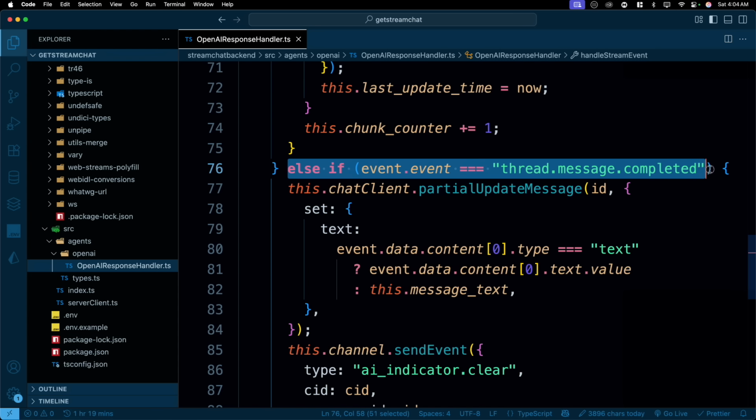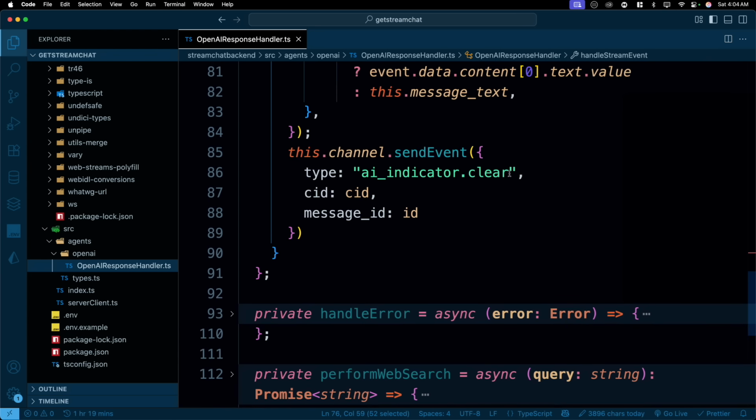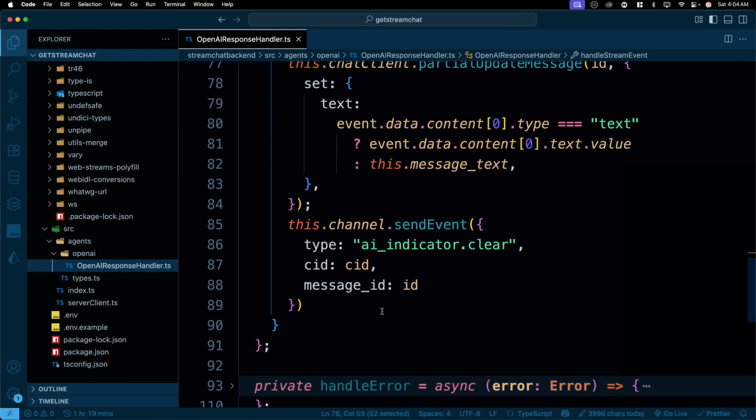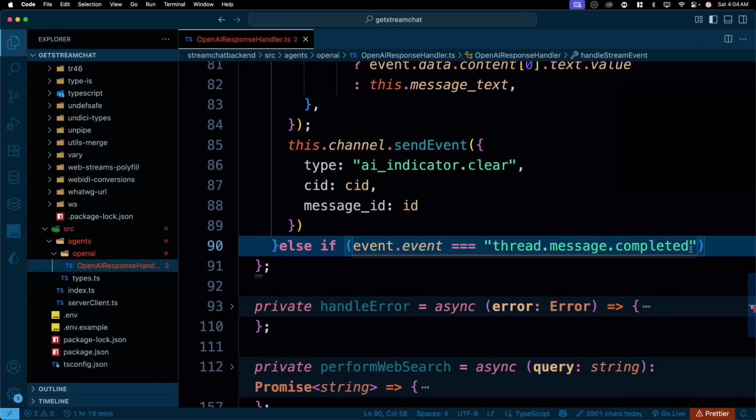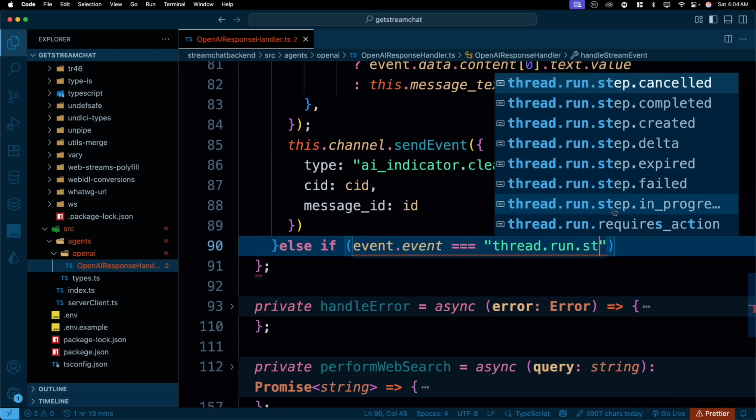So let's go ahead and handle that part. I know that's the most common part. That's the most bizarre thing that you have seen ever, but this is how you handle the AI parts. Okay, so in this, the thread might have run a step. As you can see, a step can also be cancelled, completed, delta, expired, or failed, and technically you have to handle all of them, because your tool calling might fail.